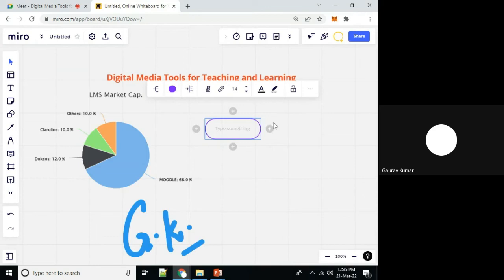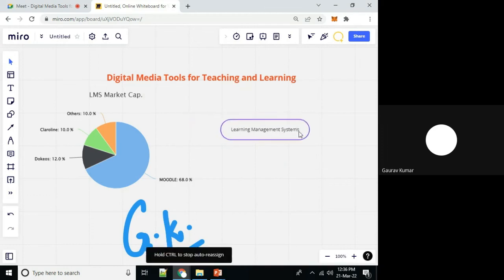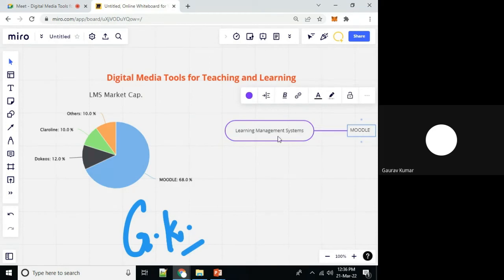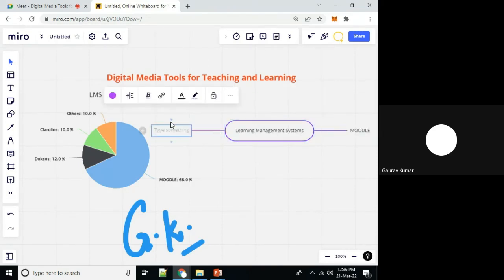Okay. Now I want to write here: learning management systems. In case of paintbrush, we can't draw such diagrams in an attractive way. Anything we can specify.